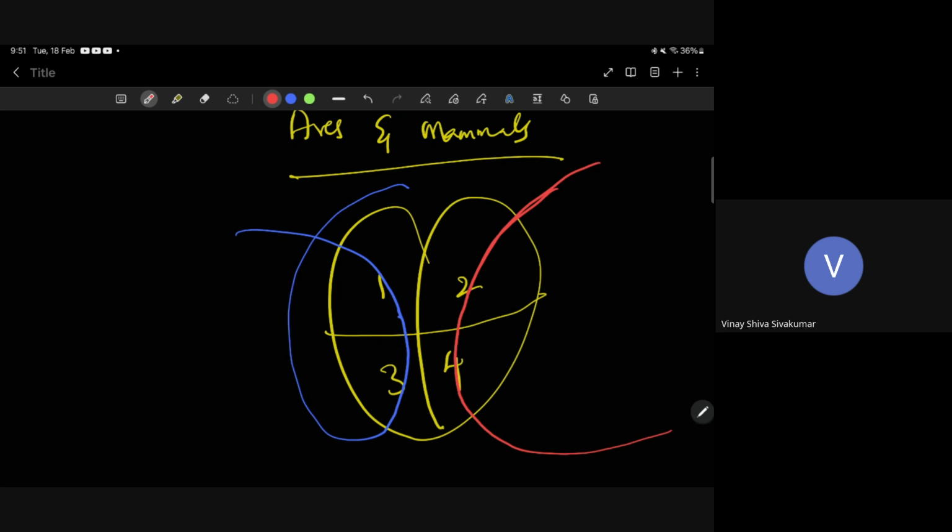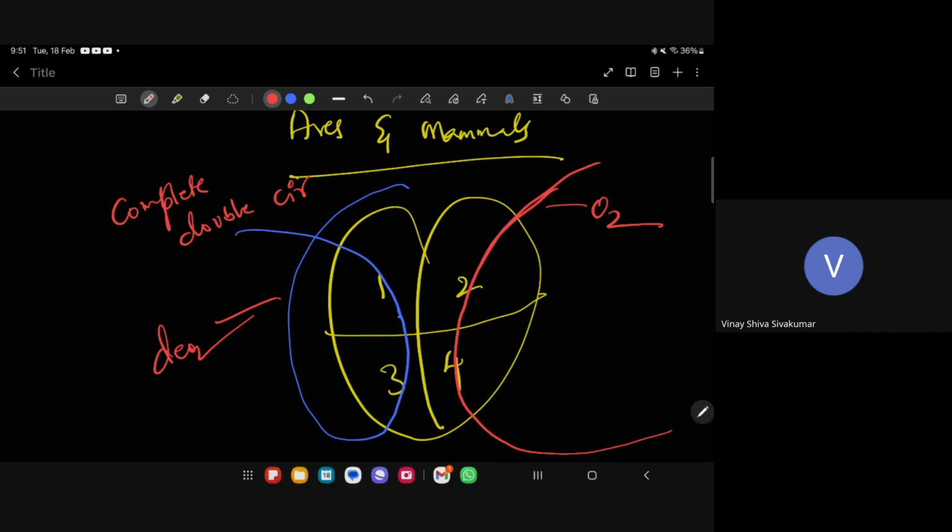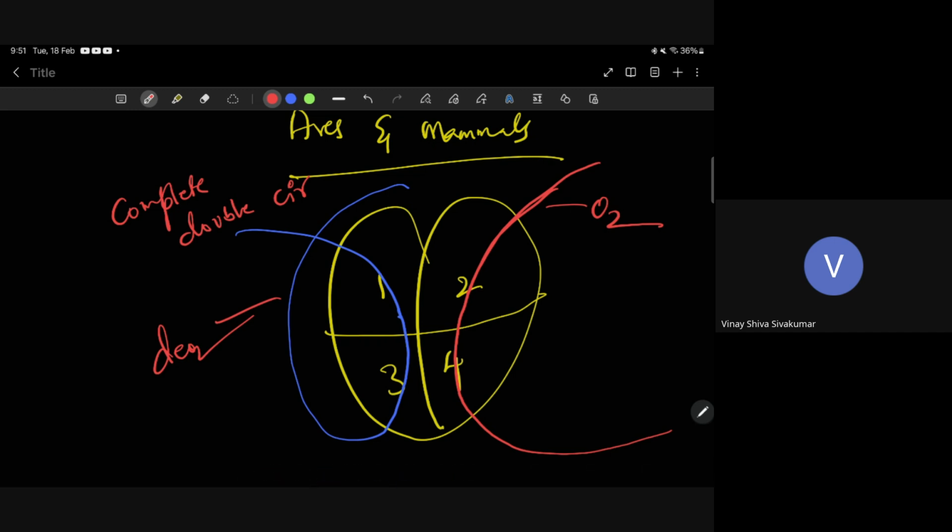So there is no mixing up. Oxygenated and deoxygenated are separate. That's why this is called complete double circulation. Understood, Munish? Yes, ma'am.